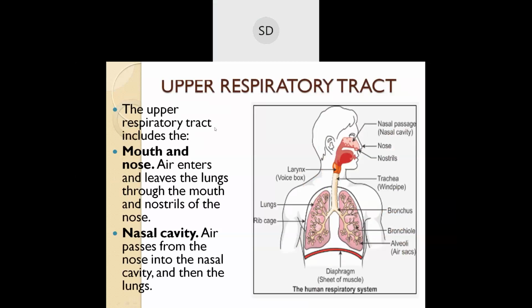Okay, next is the upper respiratory tract. In the upper respiratory tract, first you have the mouth and nose. With the help of the mouth and the nose you are able to breathe. So what happens here? Air will enter through the mouth and the nostrils, and it will go to the lungs.